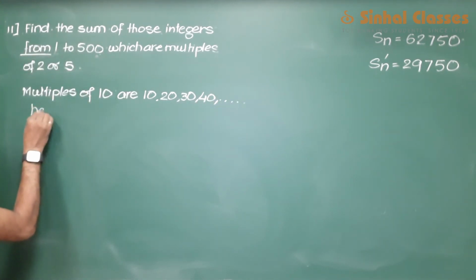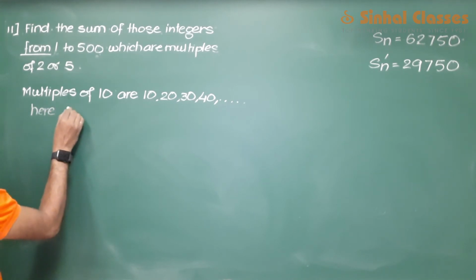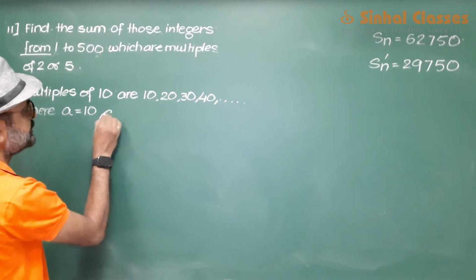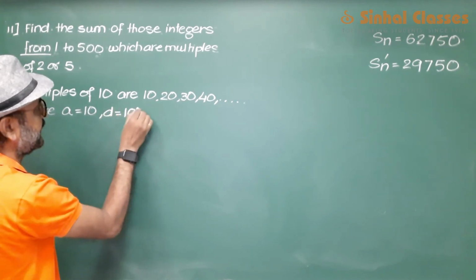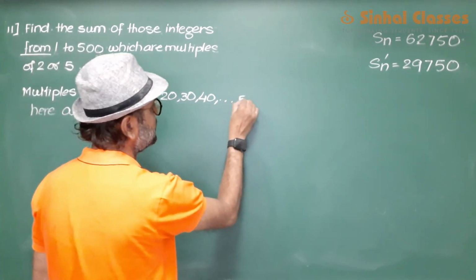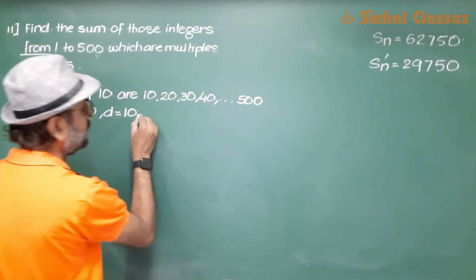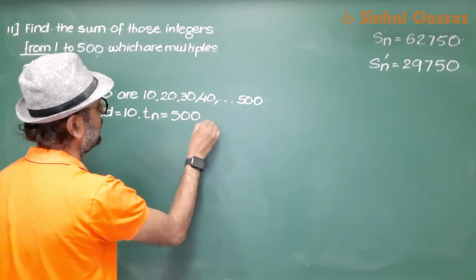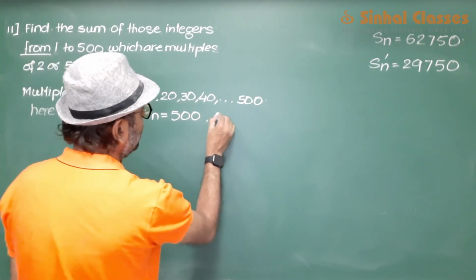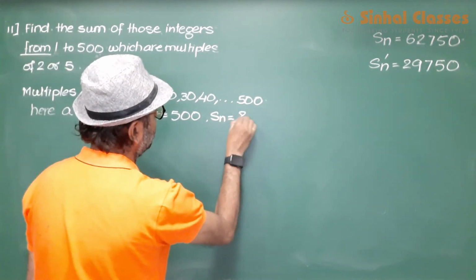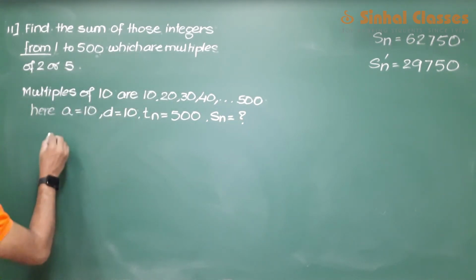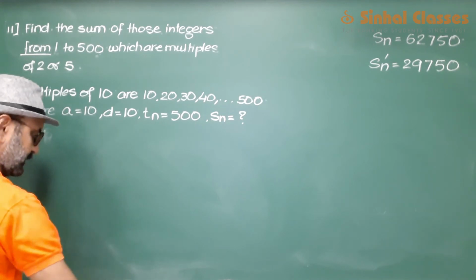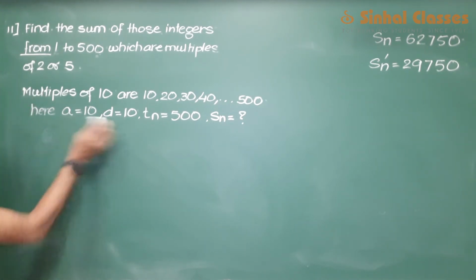Here the common difference is 10, the last term is 500, and we are asked to find out Sn. We have the formula for Tn. Let us find out Tn first.